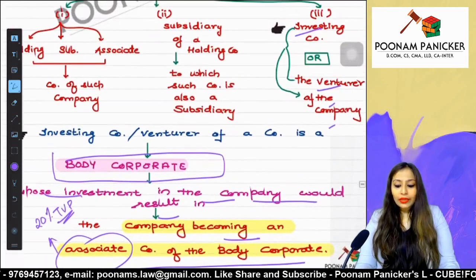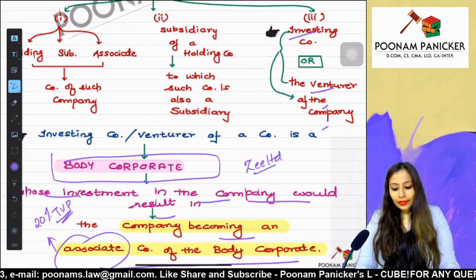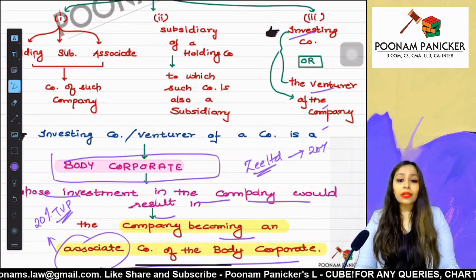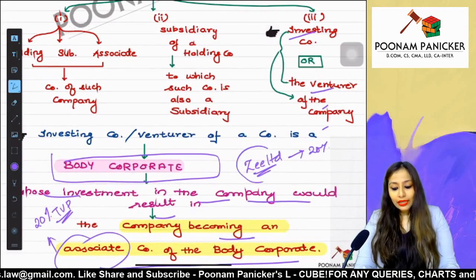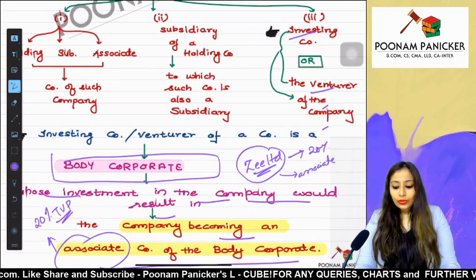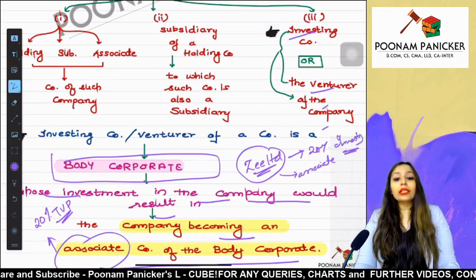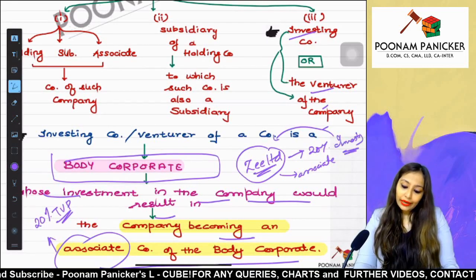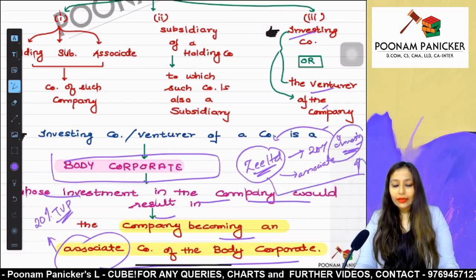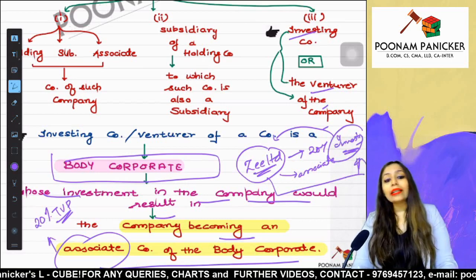So a company which is investing in Z Limited, say 20% of the capital, for example, will make Z Limited an associate of that company. So this investing company, investing say 20% in Z Limited, will be considered as Z Limited's related party.